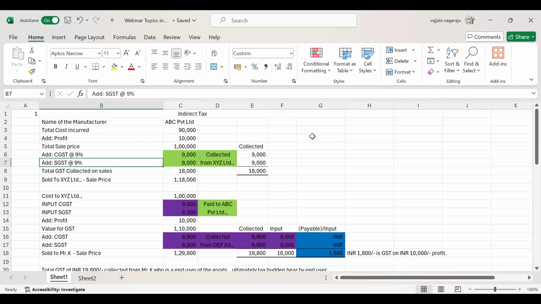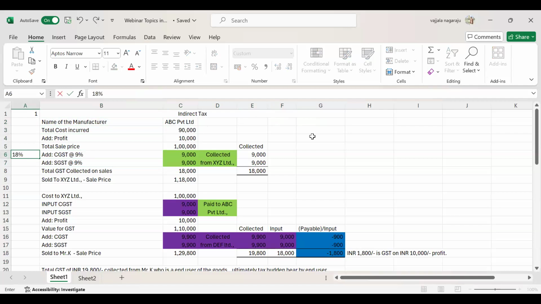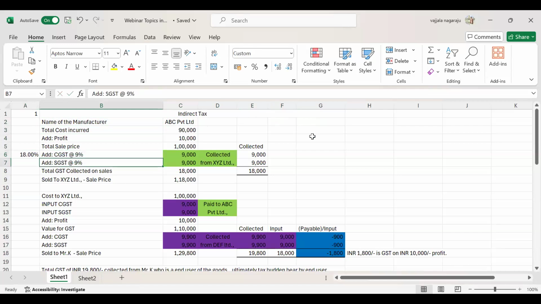Suppose based on the list of products and the rate of tax as per GST, the rate for this product is 18%, that is CGST 9% and SGST 9%.